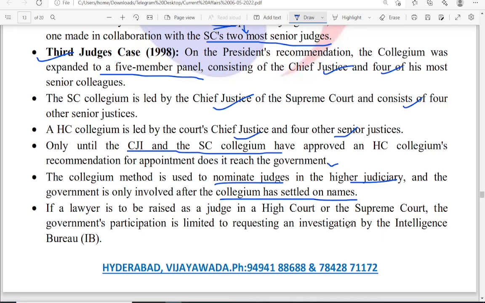The collegium will finally decide the names and just send them to the President. So 3 or 4 names will be sent to the President, and the President may appoint any 1 or 2 of them.